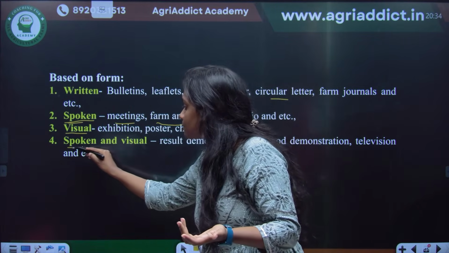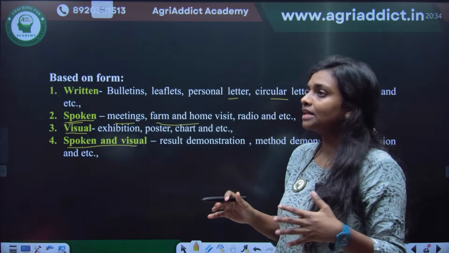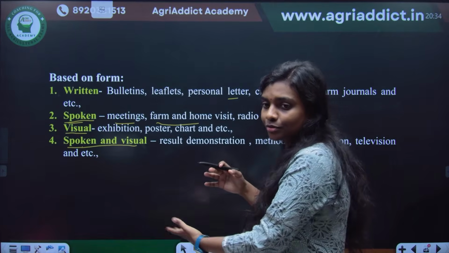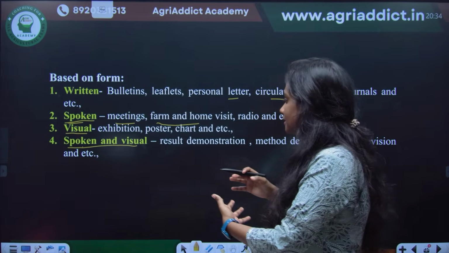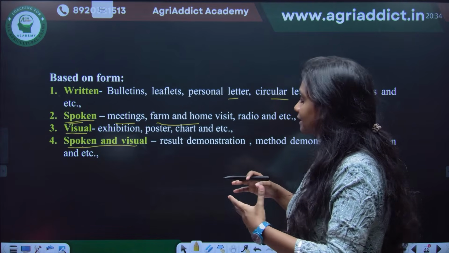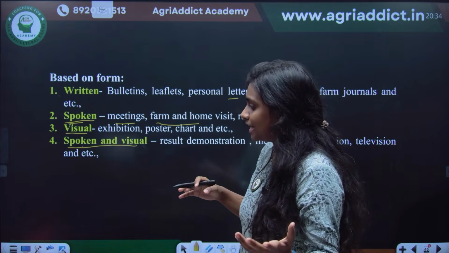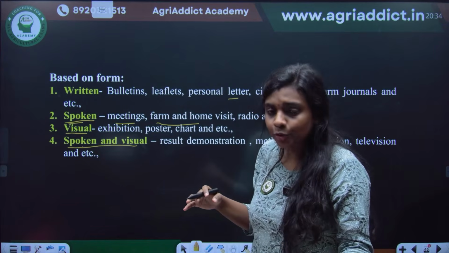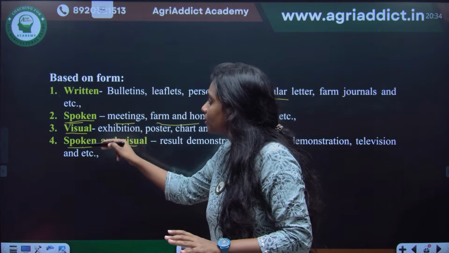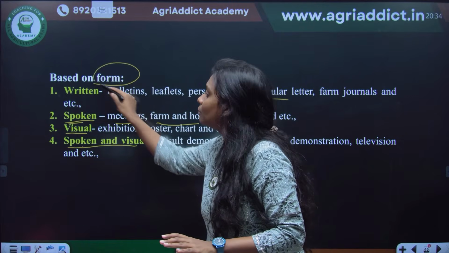And then there is spoken and visual, say for example, result demonstration or method demonstration. You are demonstrating, and at the same time they can listen to me, and also they can see what is happening here. So all these four things are based on the form of classification.